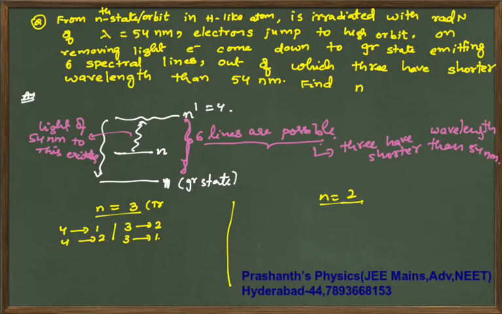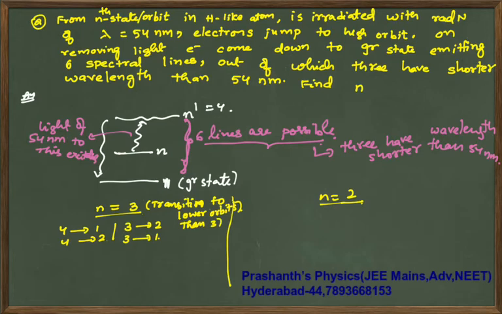Okay, transitions to lower orbits. Right? So now, sir, why is it that you are not taking 2 to 1? I will tell you. But these are the transitions to orbits lower than the third orbit.